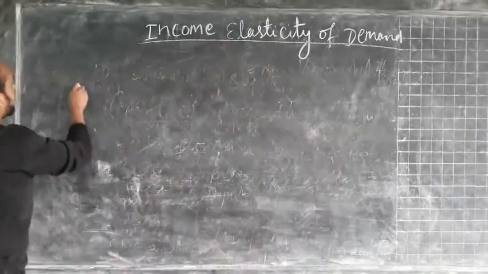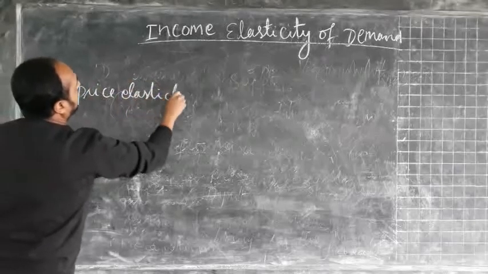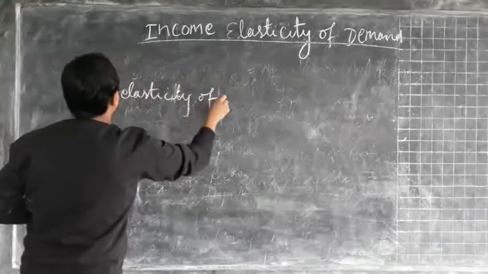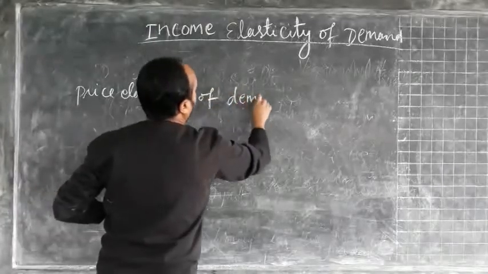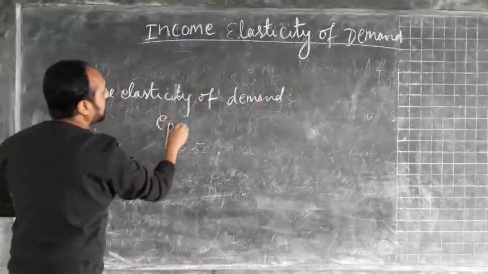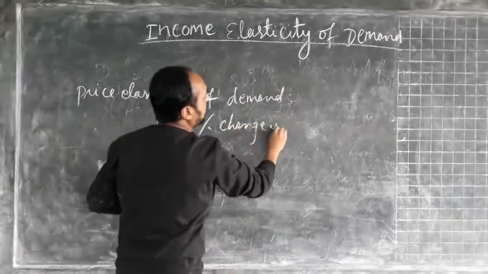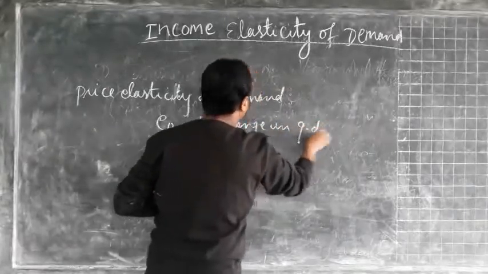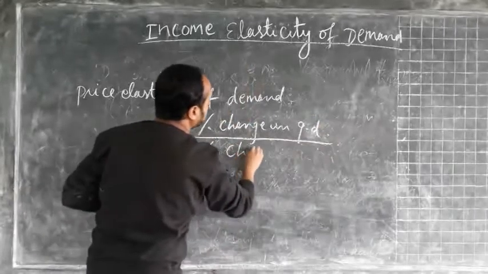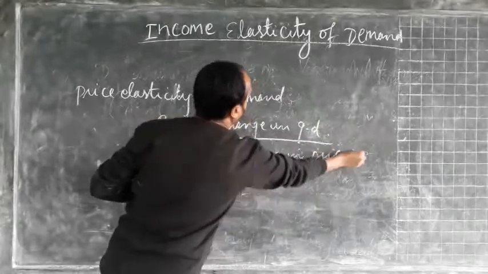So in the case of price elasticity of demand, we have done EP equals percentage change in quantity demand divided by percentage change in price.